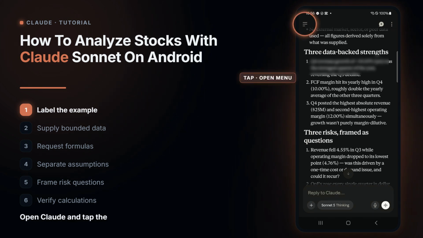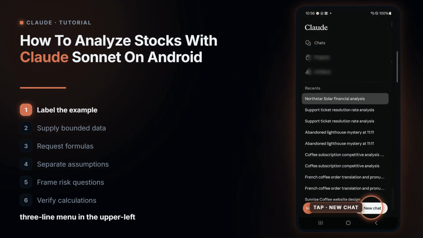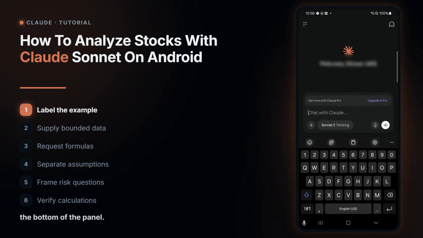Open Claude and tap the 3-line menu in the upper left corner. Select New Chat at the bottom of the panel. A blank conversation keeps earlier context out of the exercise.